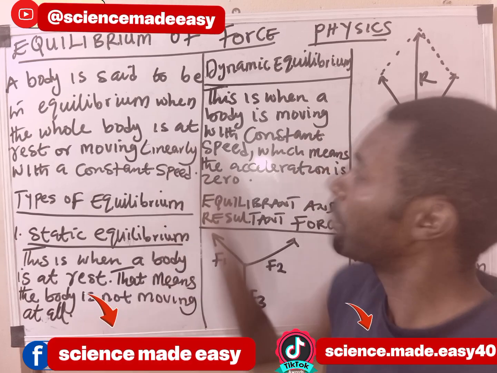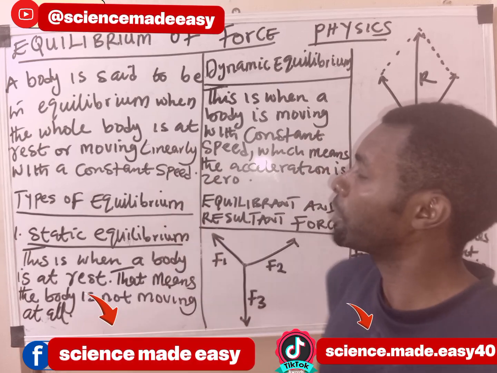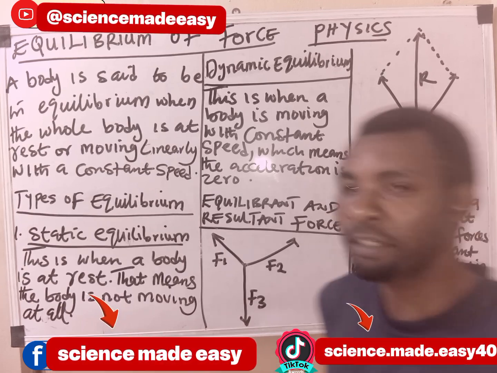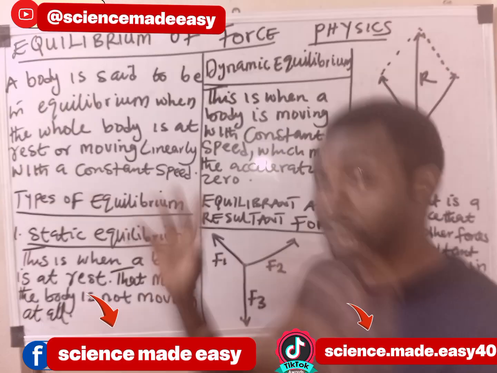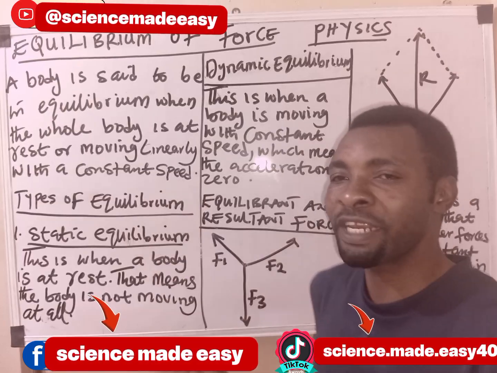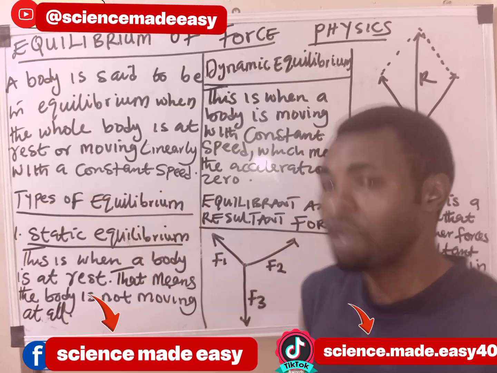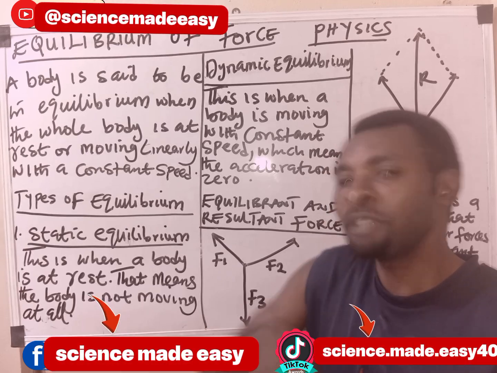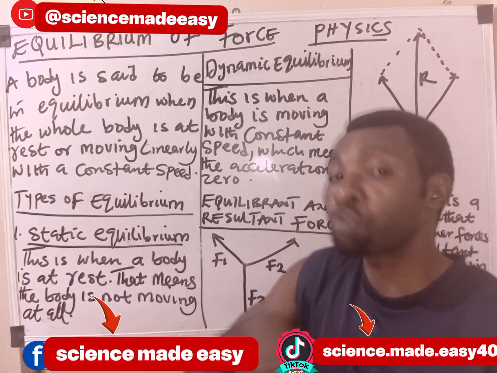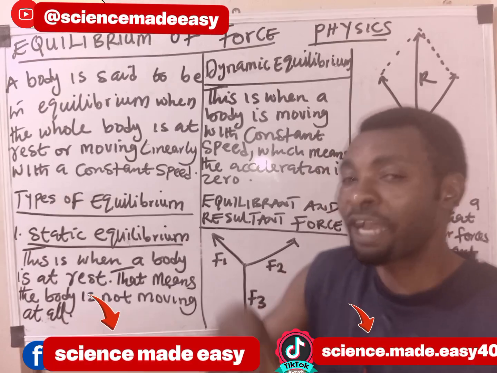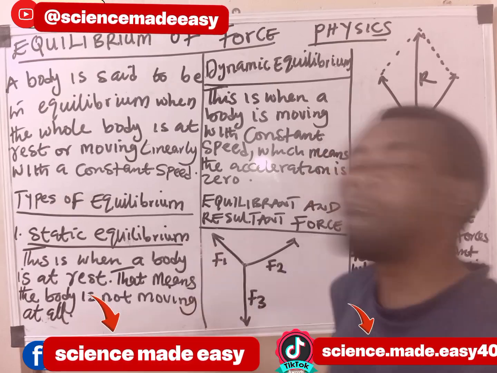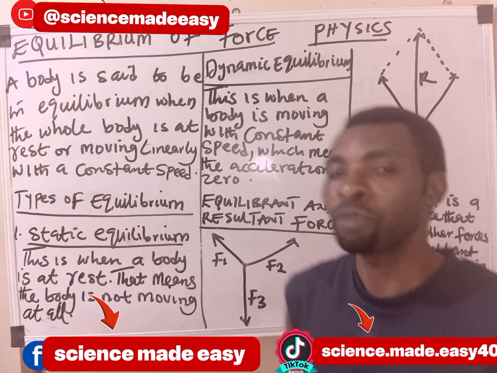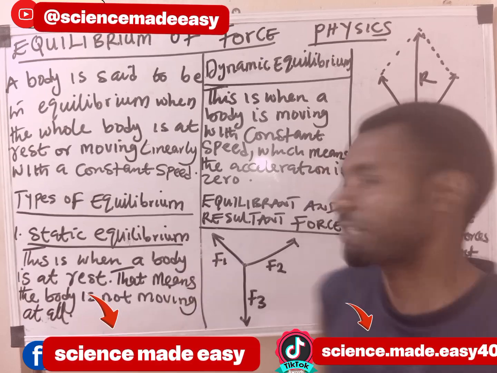For example, a body is said to be in equilibrium when the whole body is at rest or moving linearly with a constant speed, or when it is rotating with a constant angular speed, because a body that is rotating can also be in equilibrium when the angular speed is zero, or when it is moving linearly with the linear velocity also zero, or when it is at rest.